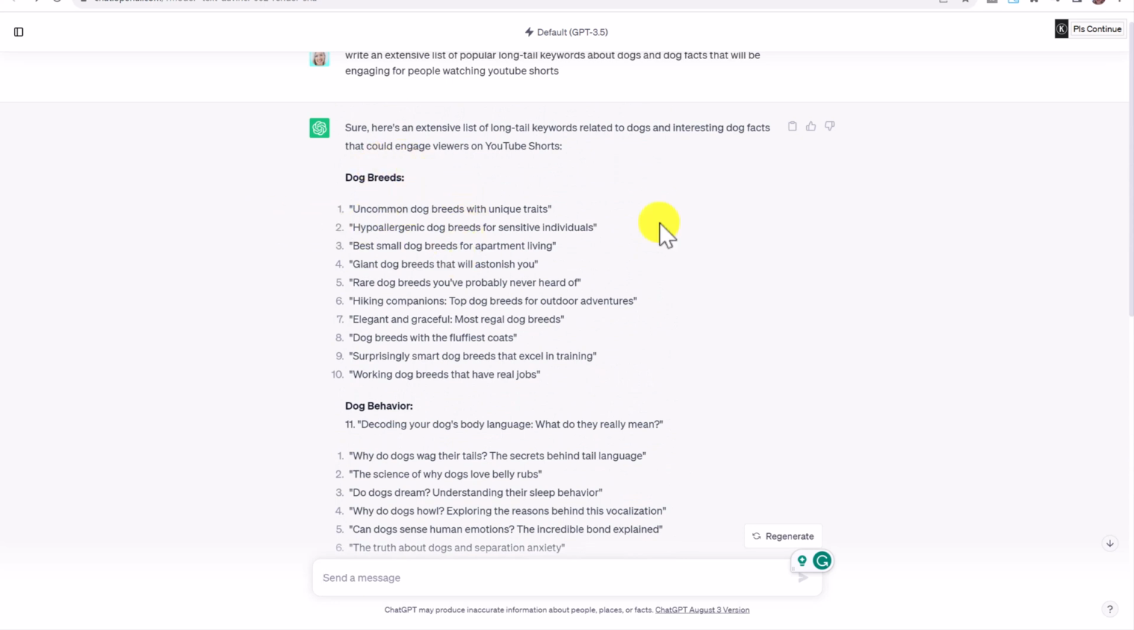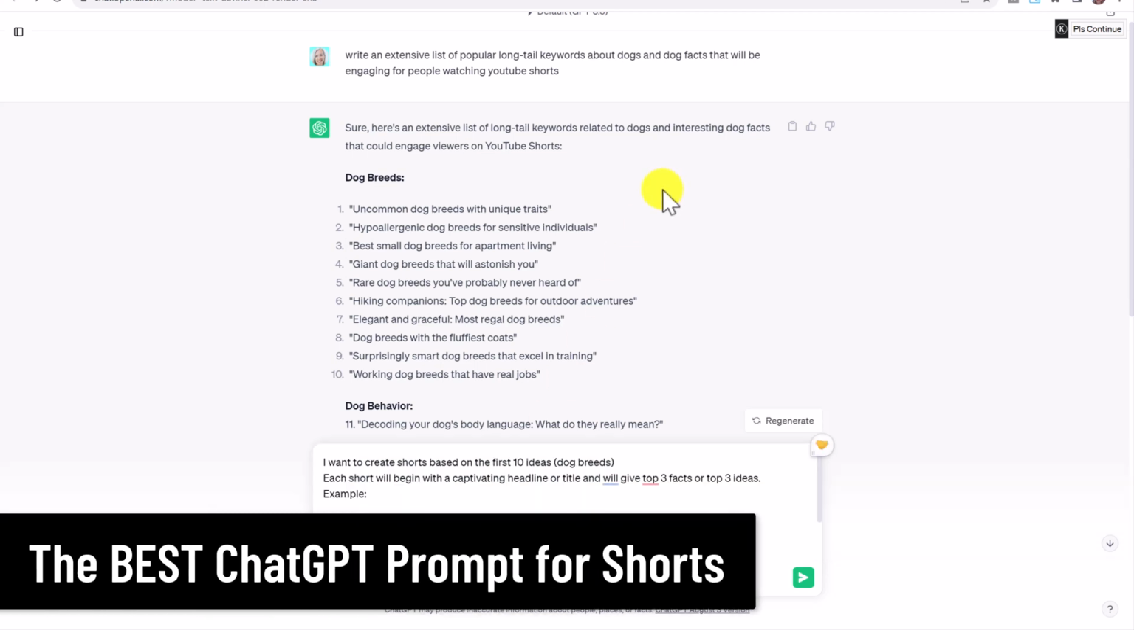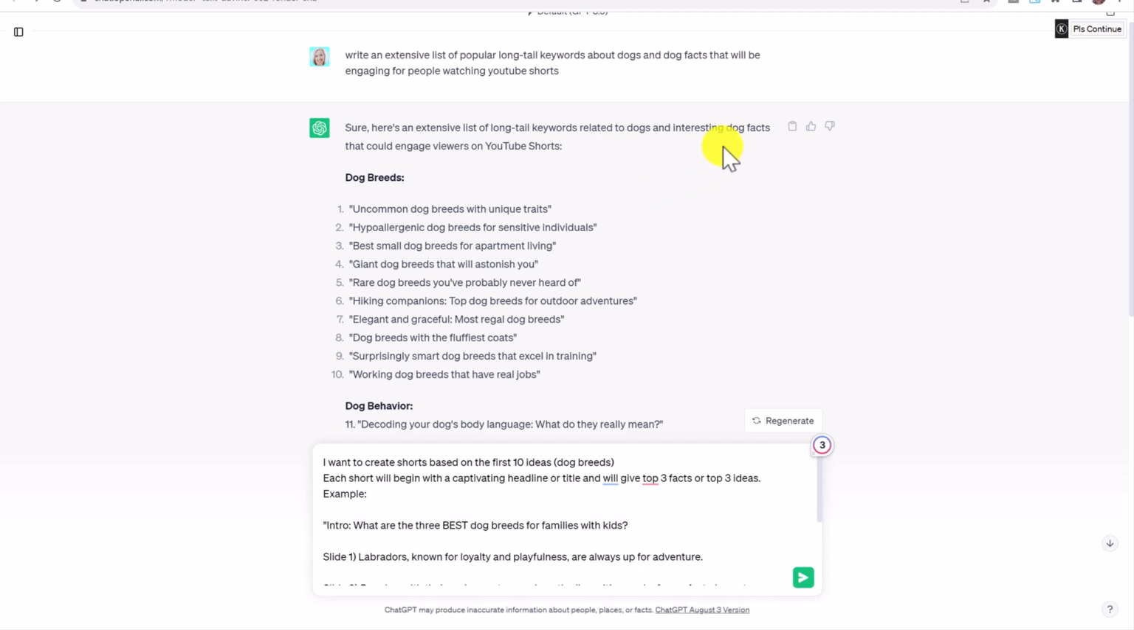And so this is giving us a great start for the types of videos that we can create. So now we can say, I want to create shorts based on the first 10 ideas. I'm going to give it an example. So the most important thing to use ChatGPT correctly is to give it an example of what you want it to create. If we just say write a short script, it might just do anything crazy. We want to create something very specific, and we want to create a template so ChatGPT can create all of our shorts just like this template.